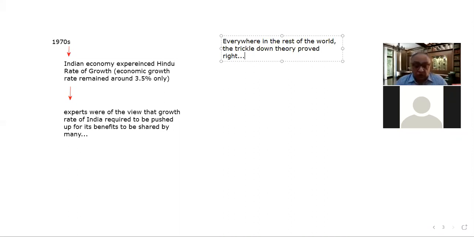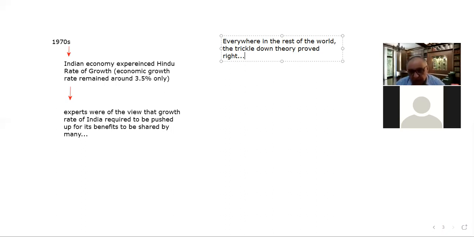We were quite sure that once our growth rate achieves that height, then at that level or beyond, the excluded people in Indian society will automatically be included in the fold of economic growth.